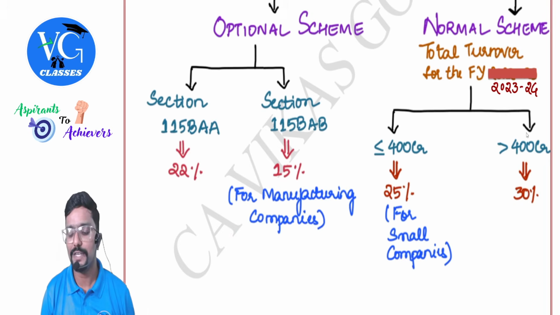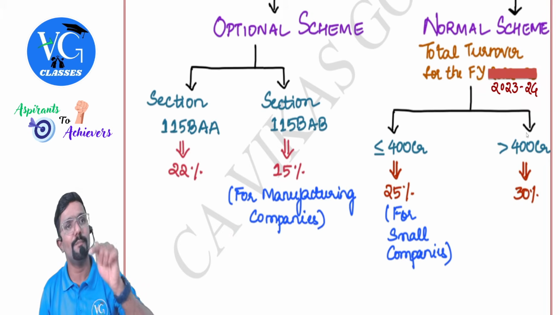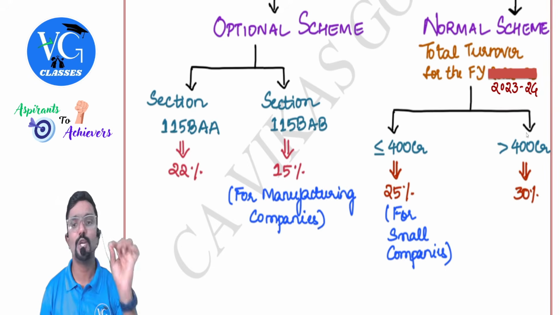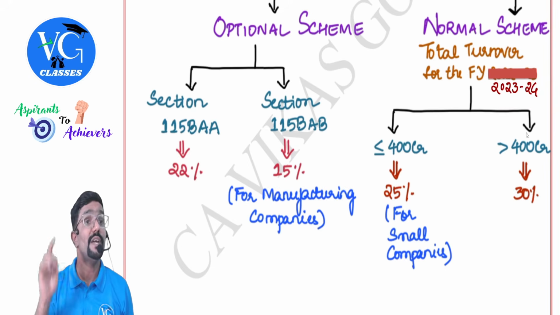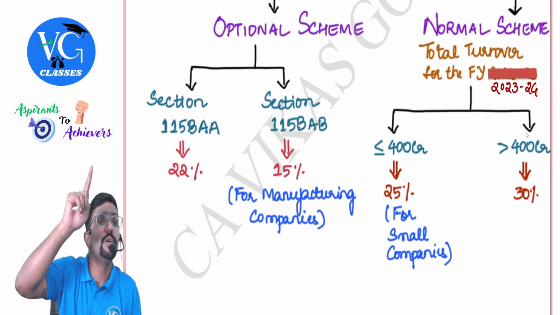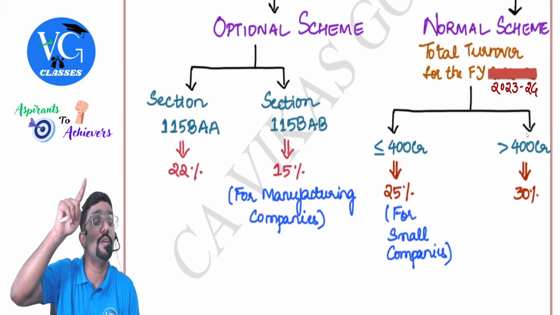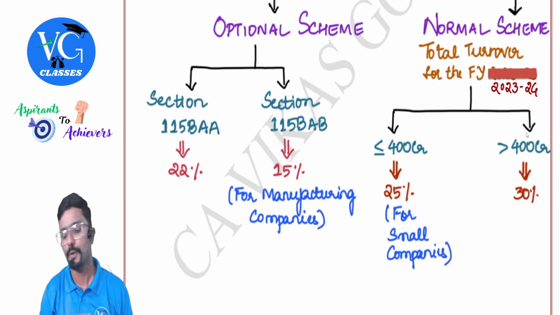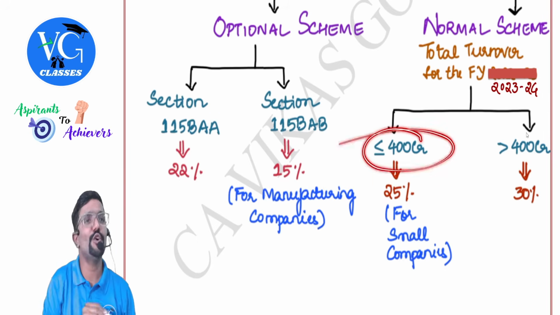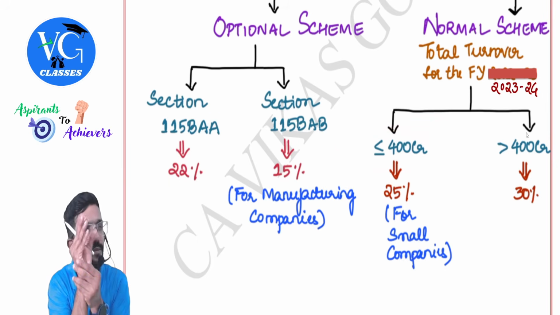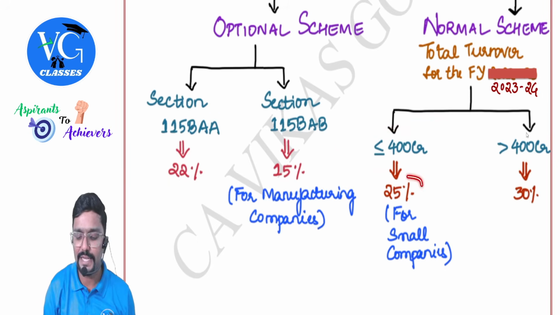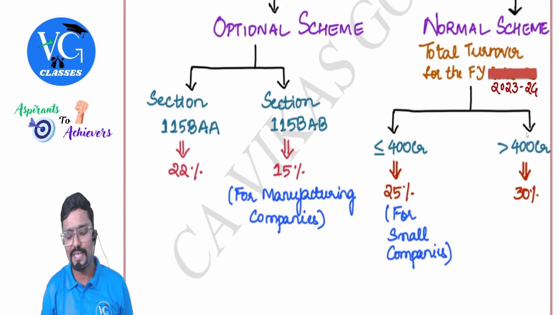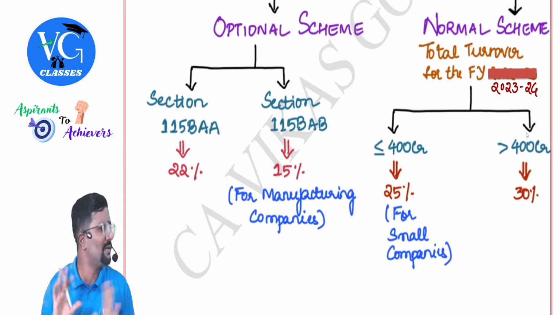There, the tax rates depend on what was the turnover of the company in the financial year 23-24. We are deciding the tax rate for which year, people? 25-26. But we are referring to the turnover of which year? 23-24. Okay. If it is up to 400 crore, we consider them a small domestic company. What is the tax rate? 25%. I have just mentioned small companies; in the law, they have not used the word.